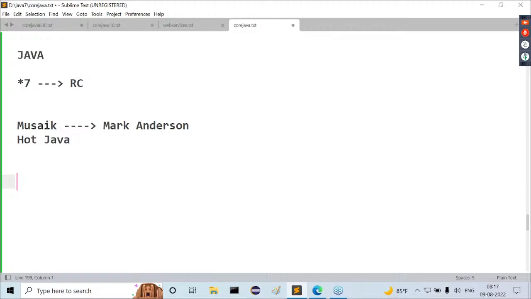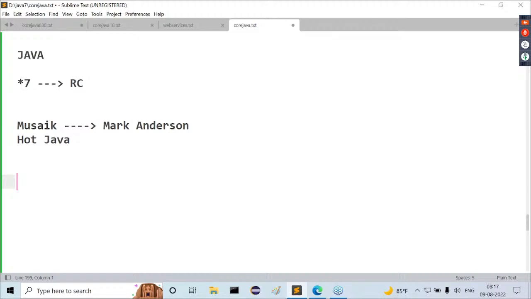Then people are thinking, what is the technology used by Sun Microsystems to prepare this new browser? By the time people came to know, Sun Microsystems had prepared a new programming language, that is Java. By using the Java programming language only, this HotJava browser was prepared. Now it is going on very well in the outside market.